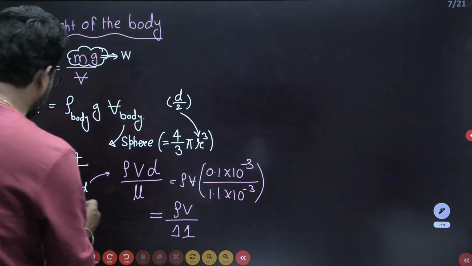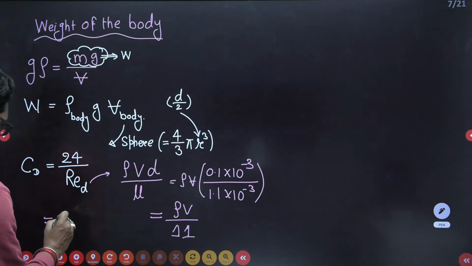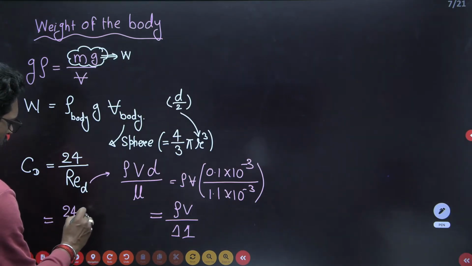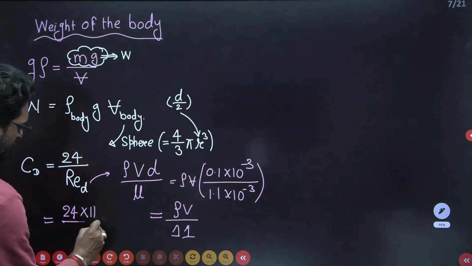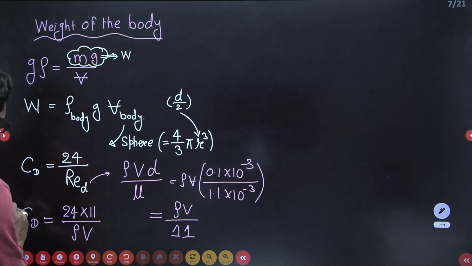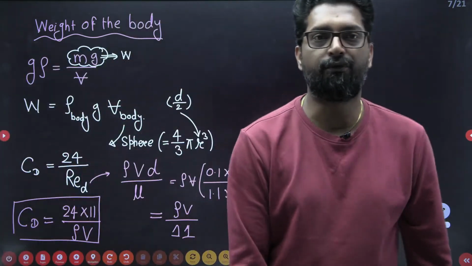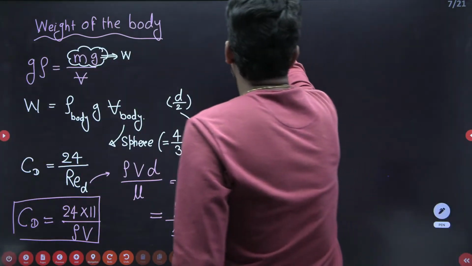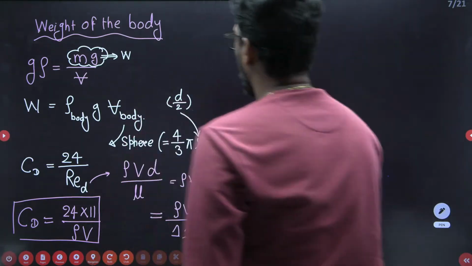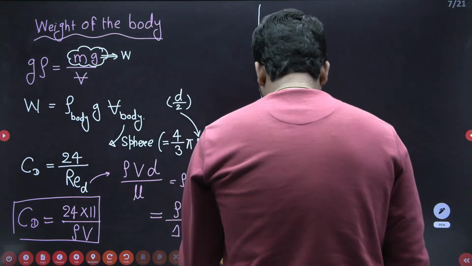So what is the drag coefficient then? If you reverse this one, this is 24 into 11 divided by rho into V. This is your drag coefficient. Okay, clear? Now, my dear, so we have to arrange.